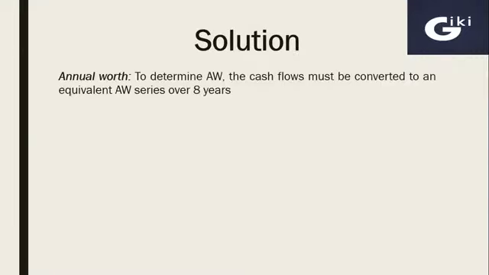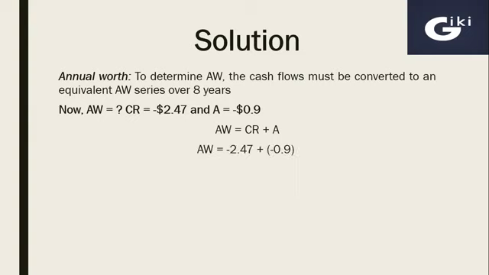Now, the next thing is annual worth. To determine annual worth, the cash flows must be converted to an equivalent annual worth series over 8 years. Now, annual worth needs to be calculated. Capital recovery is $2.47 million per year and annual cost is 0.9. What we can do is add both. Annual worth is equal to capital recovery plus annual operating expenditures. Minus 2.47 minus 0.9 because both are cash outflows. So the annual worth will be $3.37 million per year.